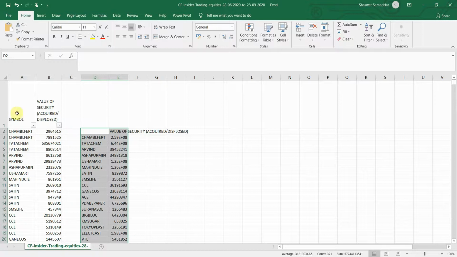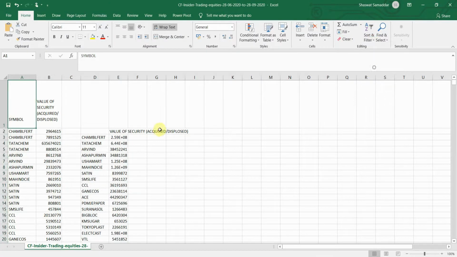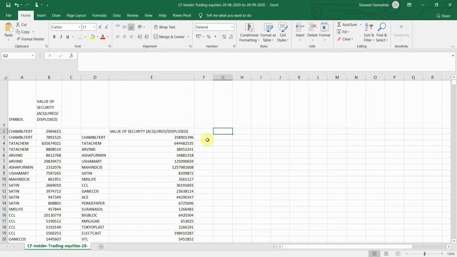Okay, consolidate data. Now next I'll select all the data which I want to consolidate. I'll add it. I want the top row and left column. I'll press OK. Okay, so as you can see, now I have all the symbols in one row only.